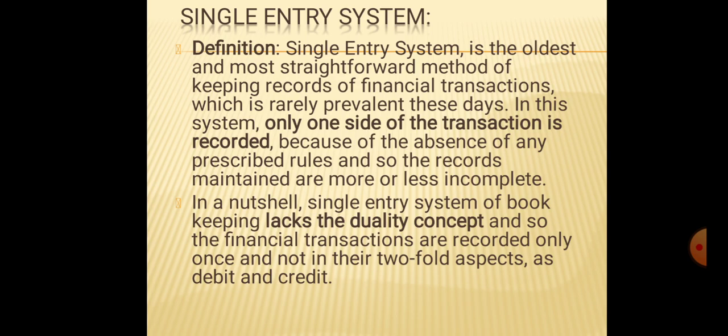Kohler has given the definition like this: single entry is a system of bookkeeping in which, as a rule, only records of cash and personal accounts are maintained. It is always incomplete double entry, varying with circumstances. Thus, the single entry system actually refers to incomplete records or the defective double entry system.